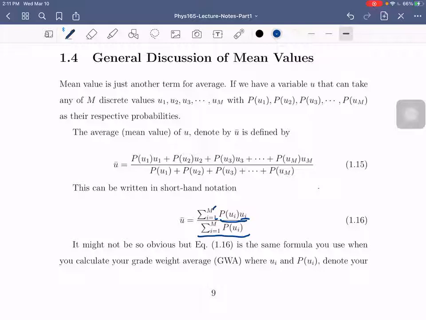Nabanggit ko nga na similar ito sa pagkuha ng GWA. So, not necessarily naman probability in this case, kasi this could be other factors. Okay? Alright, so continue natin.